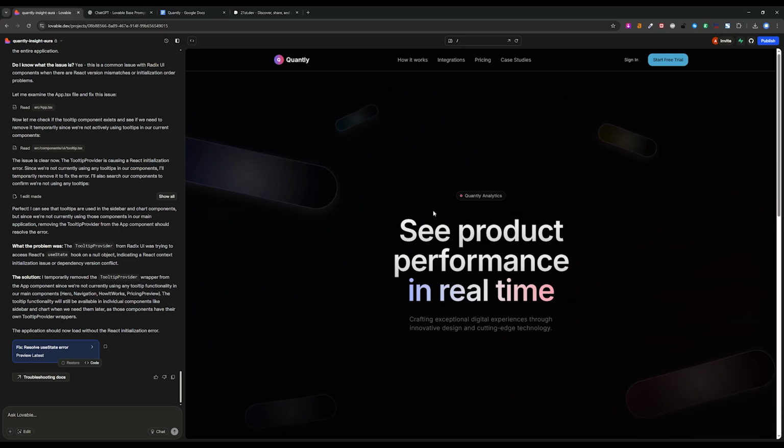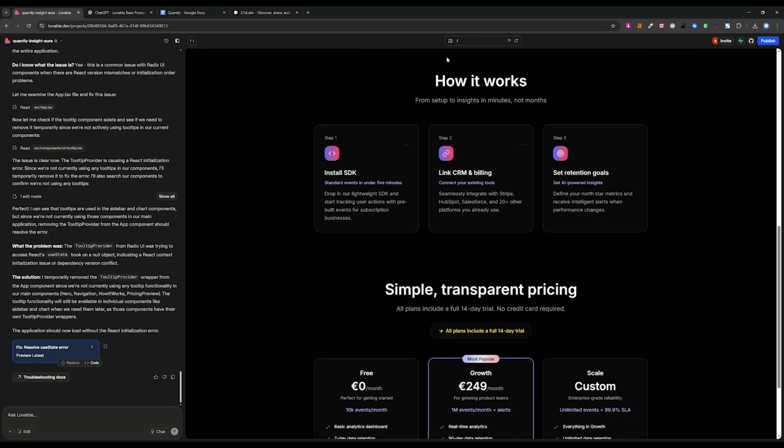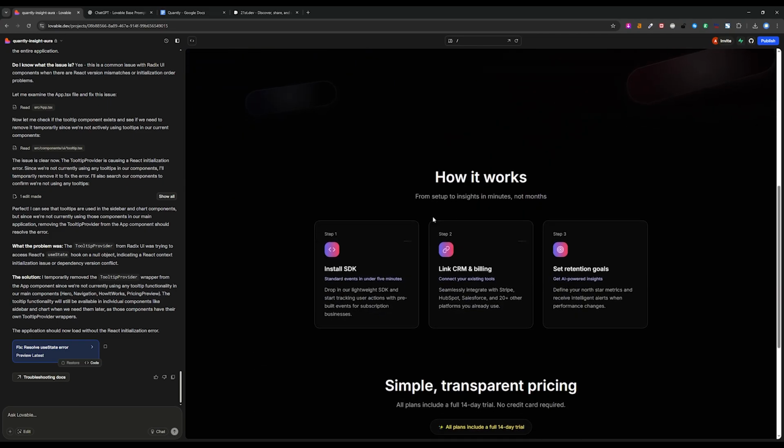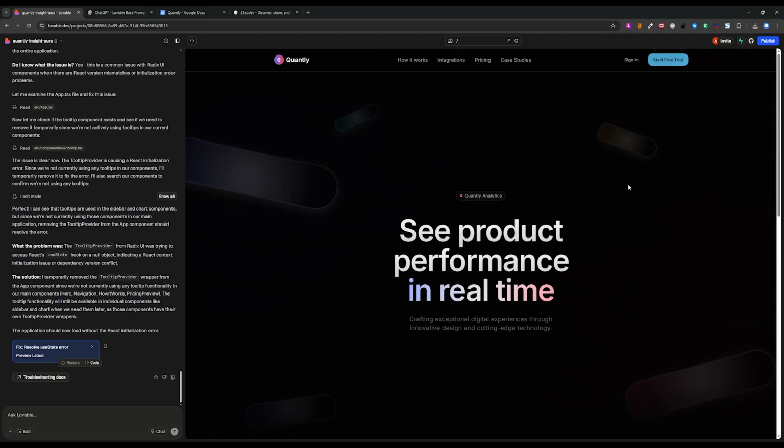Now, what I will do next is basically go through the whole website and make a list with all of the small changes that are required. Maybe make the navbar sticky, make those links work, change the colors on those buttons that don't really match the overall design, and so on. So this is my process, this is my workflow in Lovable.